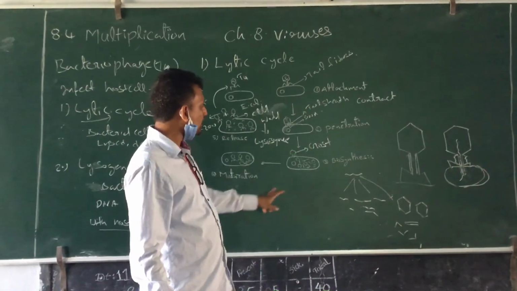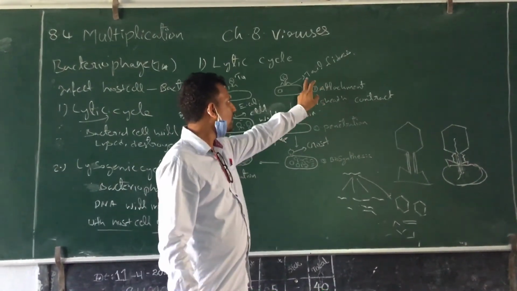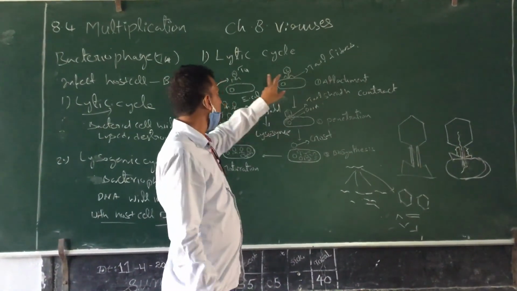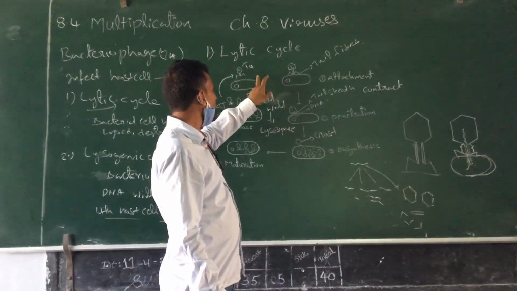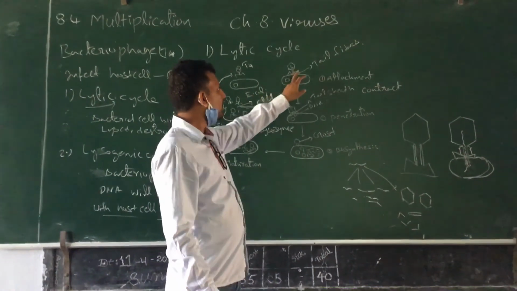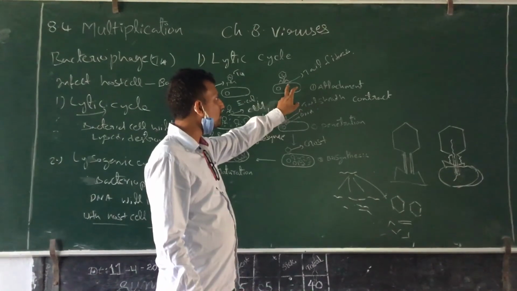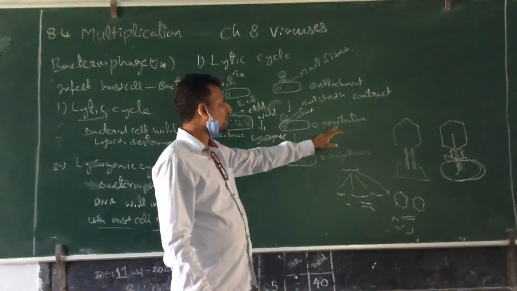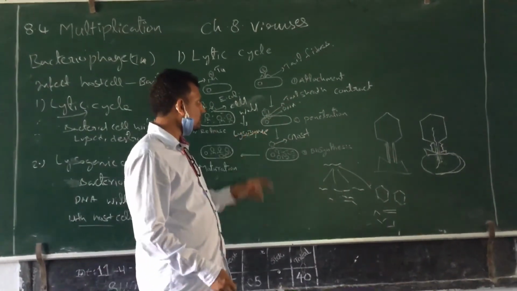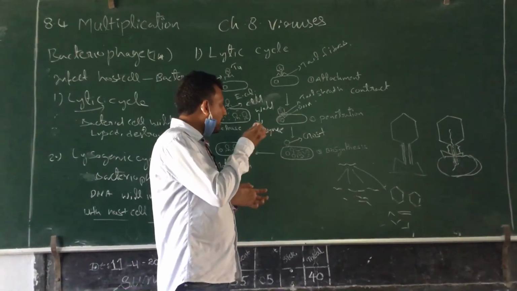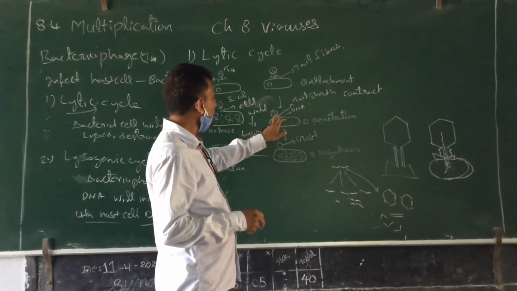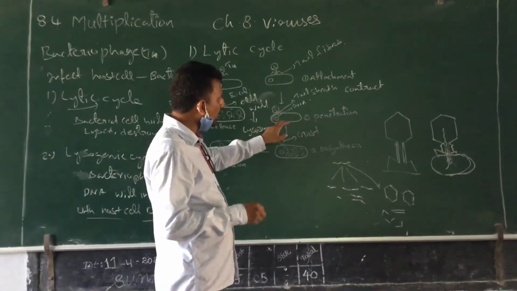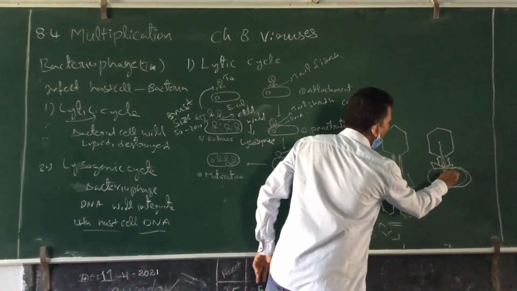In the lytic cycle, there are 5 steps. One is attachment. In the attachment step, what will happen? After encountering a new bacterium, the bacteriophage will attach to the surface of the bacteria with the help of the tail fibers. Then penetration. After attaching, the bacteriophage core will be penetrated inside the bacteria.